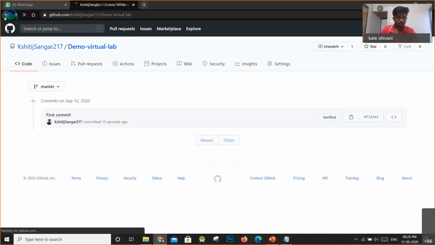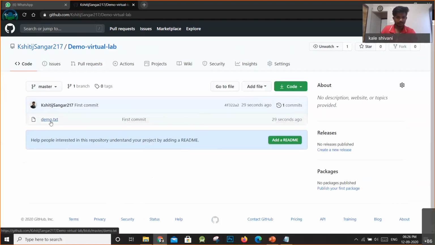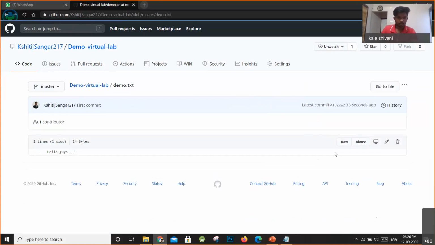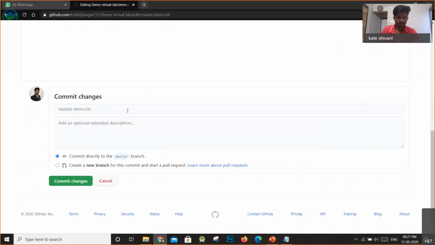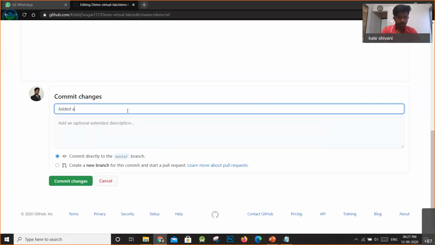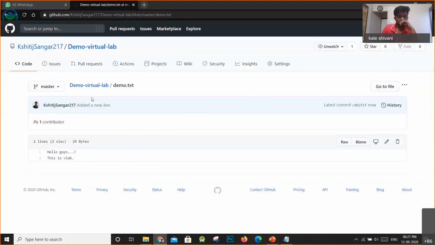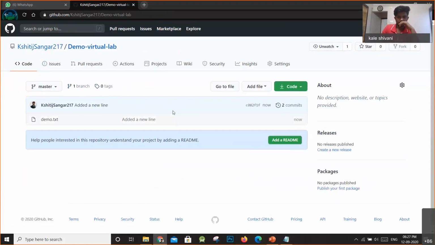So now I will just show you how to create a second commit, and I'll just show you the difference. So when I click onto that file, there is one option from here. You can also edit your file. I just edit it so that I can get a second commit. This is VLab. Okay, and I have to commit again, added a new line, and I commit this change. So look, when I go onto the dashboard view, you can see this commit message, added a new line. Okay, and now you can see that there is this second commit.